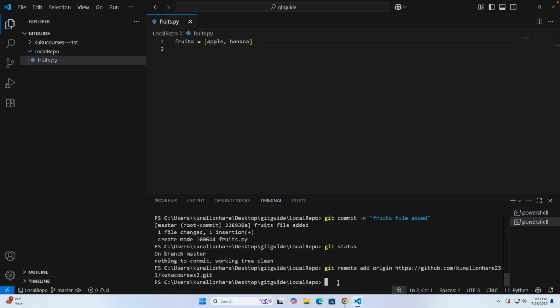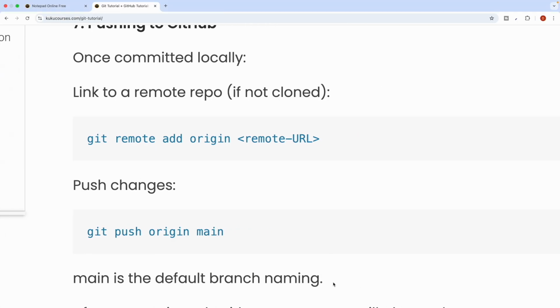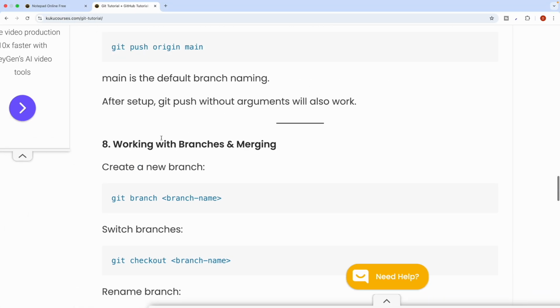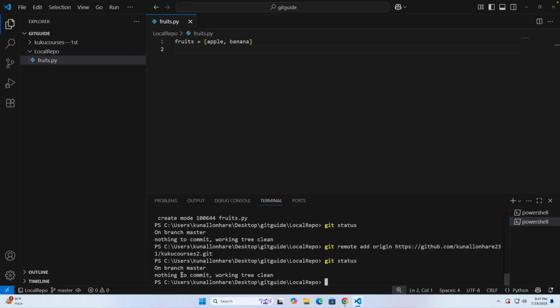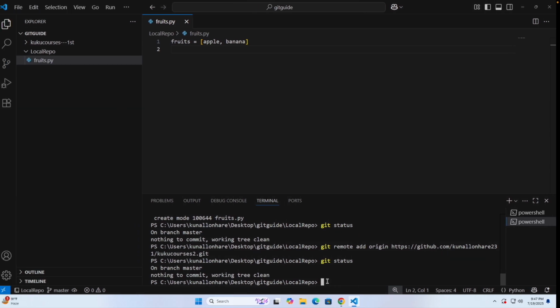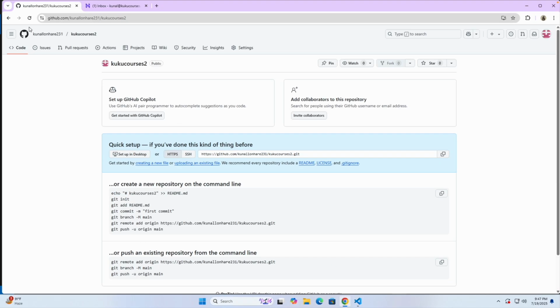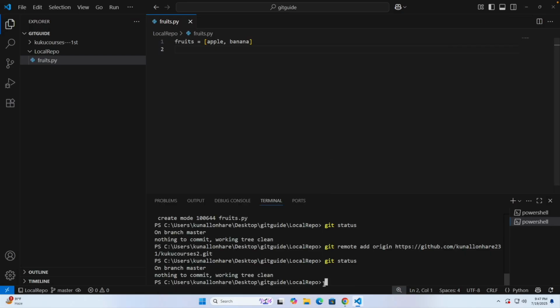If you press git status again, you can see nothing to commit, everything is fine. That means we have committed everything. But if you see the repository's code, we haven't got anything. Why? Because we have not yet pushed it.